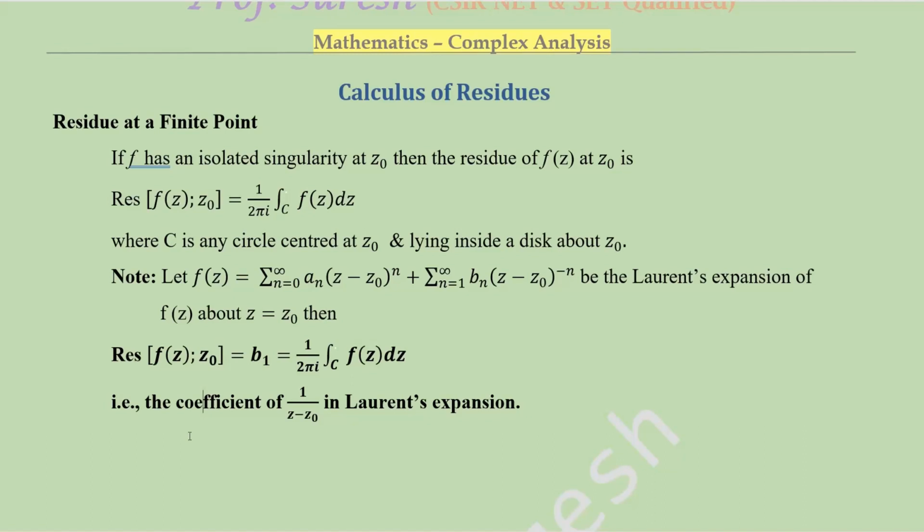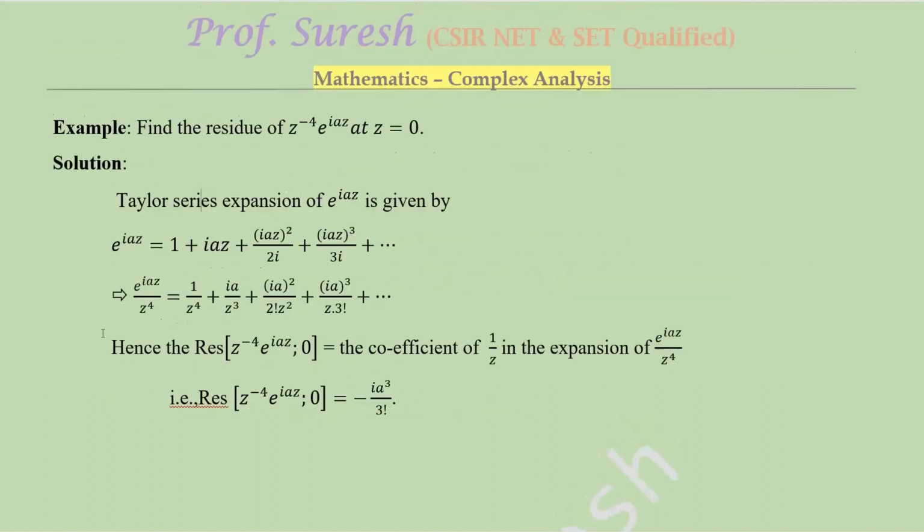Okay, this is one among them. By using this method also we can find out, but not always. For example, find the residue of e power iaz divided by z power 4 at z equal to 0. The Taylor series expansion of e power x is given by e power x equal to 1 plus x by 1 factorial plus x square by 2 factorial plus x cube by 3 factorial plus etc.